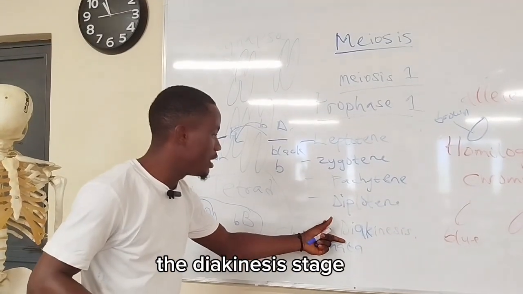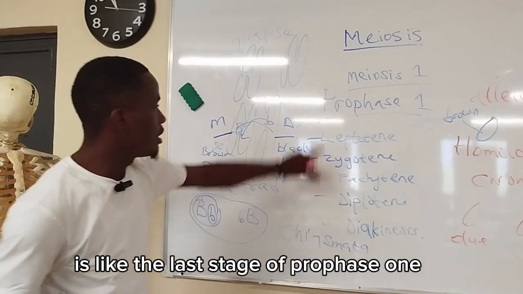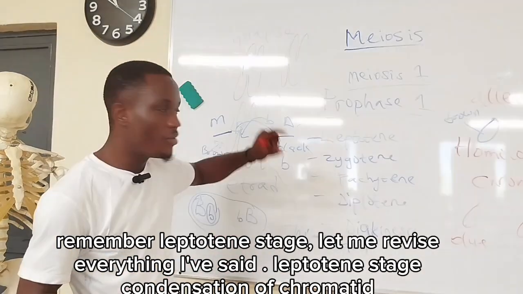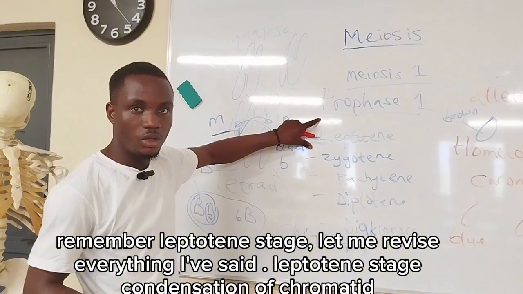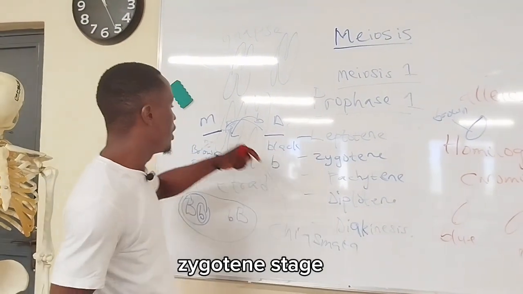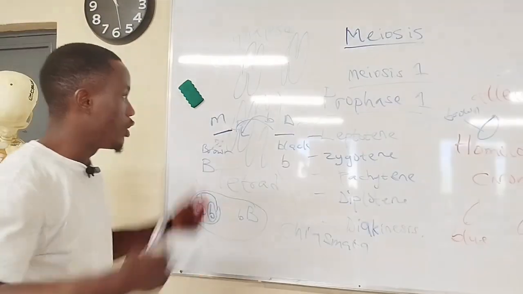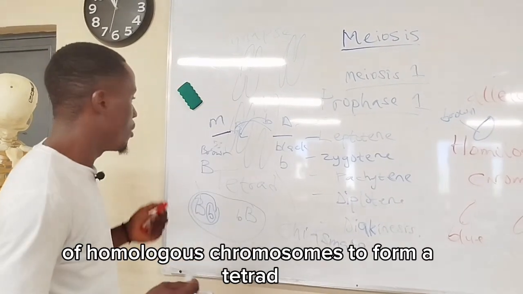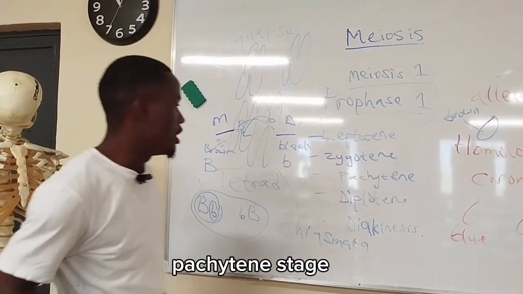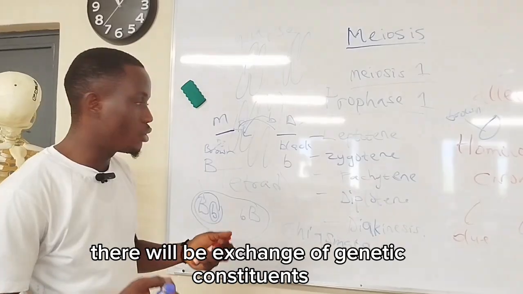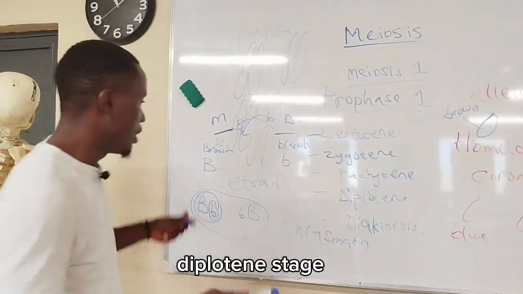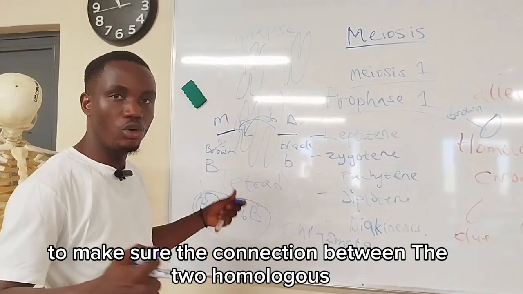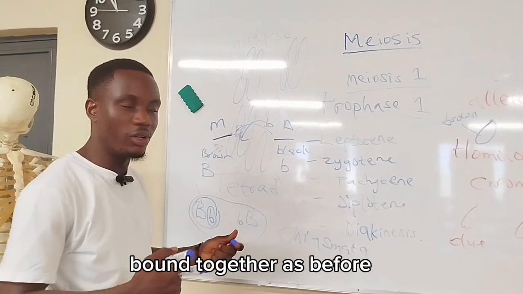The diakinesis stage is like the last stage of prophase 1. But I want you to understand something. Remember, let me reverse everything I've said. Leptotene stage, condensation of chromatid. Zygotene stage, that is where there will be movement or moving together of homologous chromosomes to form a tetrad. Partition stage, that is where there will be exchange of genetic constituents. Diplotene stage, that is where the synapse will break down, so as to make sure the connection between the two homologous chromosomes is not as tightly bound together as before.